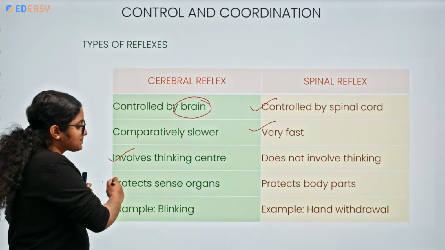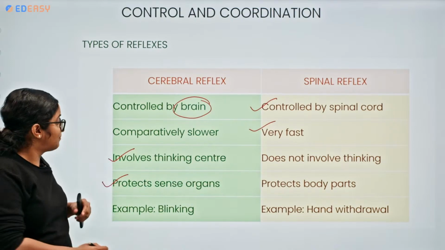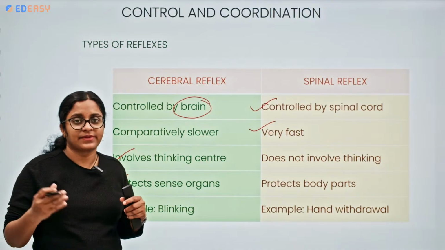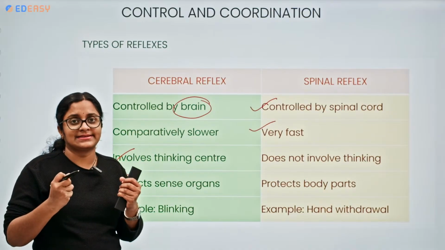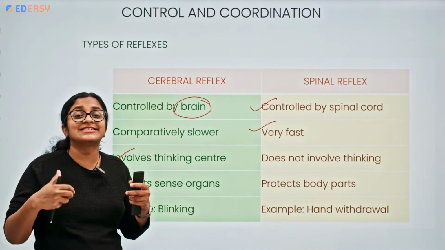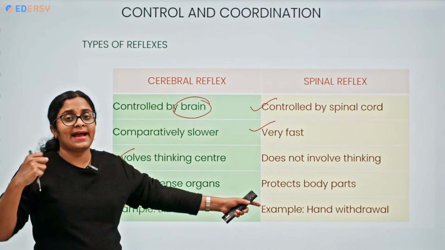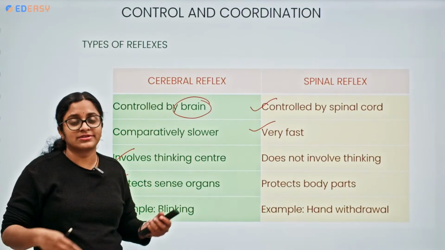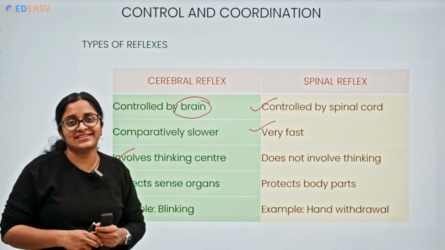So cerebral reflex protects the sense organs and spinal reflex protects the body parts, like blinking, as I have told you. When light is being focused on the eyes, we try to blink, we try to close our eyes. The same thing, when dust is entering our eyes, we immediately show reflexes. And hand withdrawal, moving the hand away or pulling the leg away from a hot object or from a sharp object will be the example of the spinal reflexes.